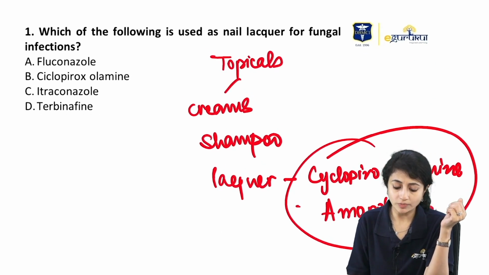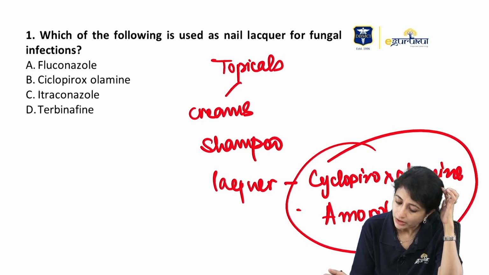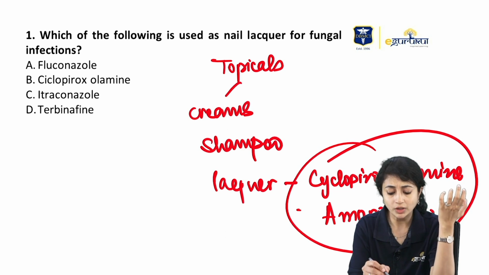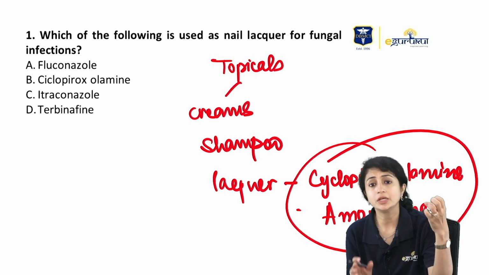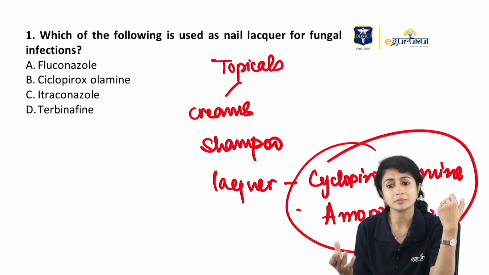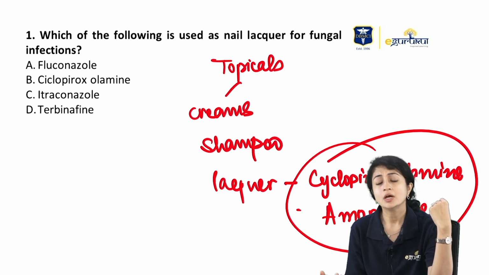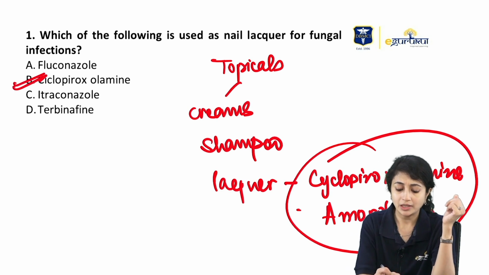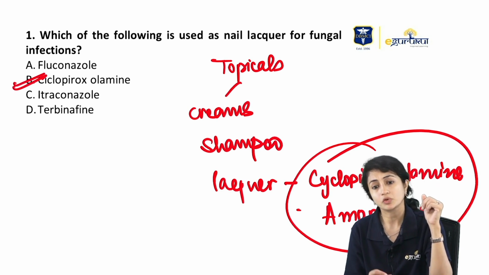So let's look at the options: fluconazole, ciclopirox olamine, itraconazole and terbinafine. Even if you do not remember the name, you know that fluconazole, itraconazole and terbinafine are oral medicines, and terbinafine also comes as a topical agent, but ciclopirox olamine is used as a nail lacquer. So here my answer would be ciclopirox olamine.